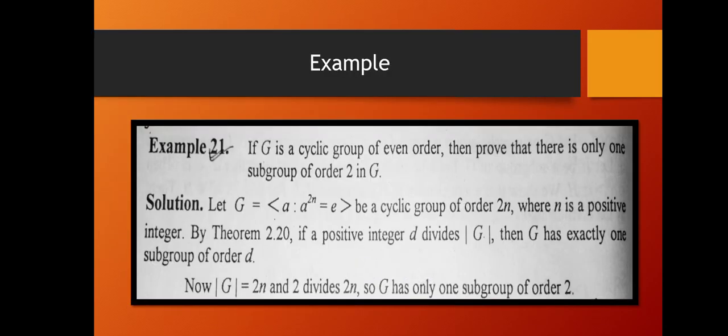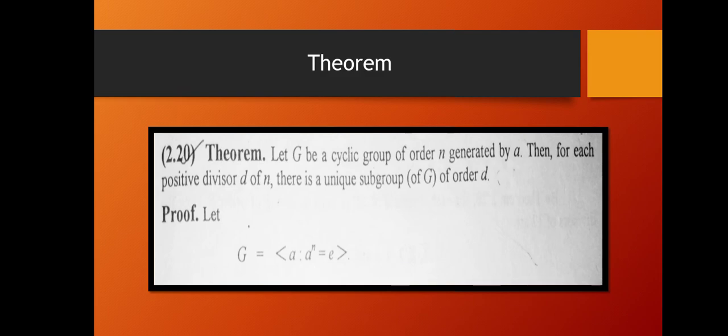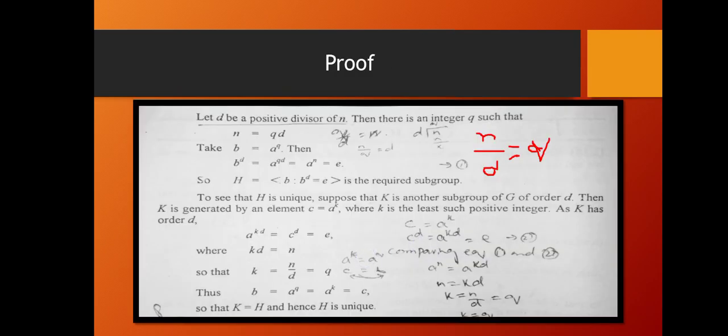For divisor 4, a subgroup of order 4. For divisor 6, a subgroup of order 6. These are the subgroups of group G, and G itself is included here. 12 is also a positive divisor of 12, and we have the subgroup of order 12 as well. So the previous theorem, the first theorem we have studied, is explained here by the examples.